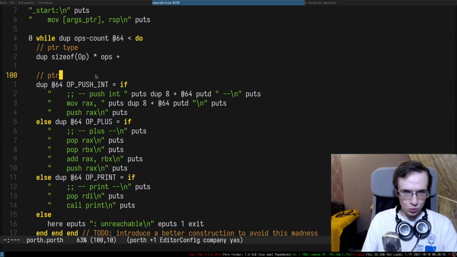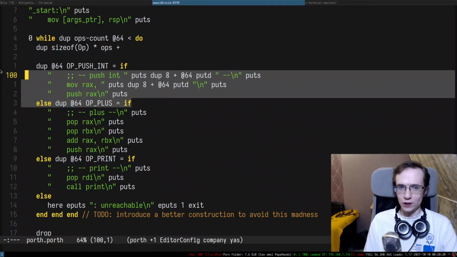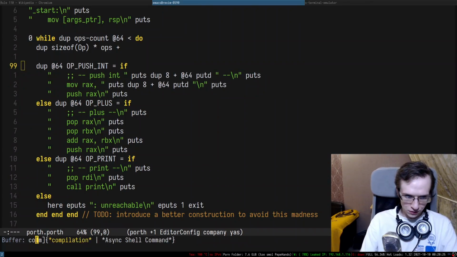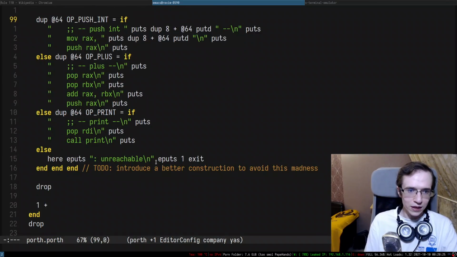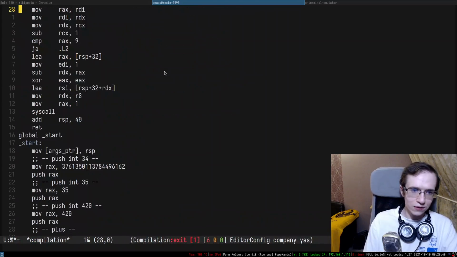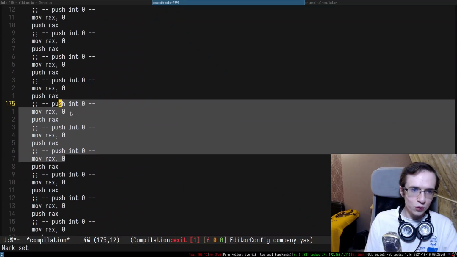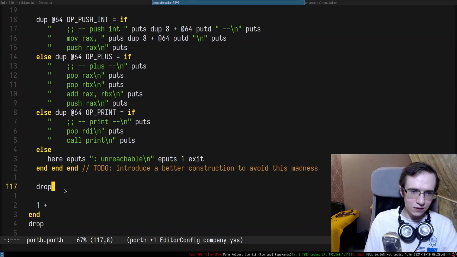That should be it. So now we should in fact be generating correct code that pushes the numbers into the stack, and something went horribly wrong, and I don't really know what. That's really strange. Why did it start failing? It pushes 0, it keeps pushing 0, and it doesn't advance for whatever reason.